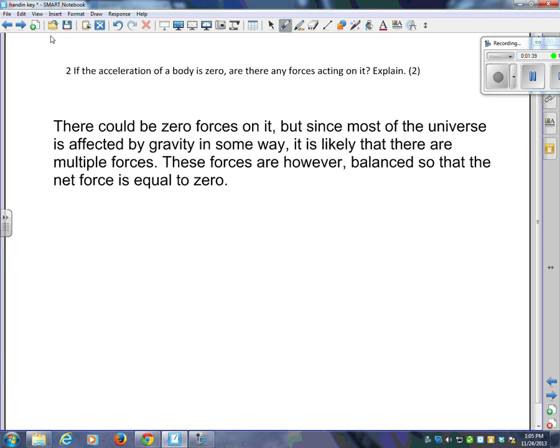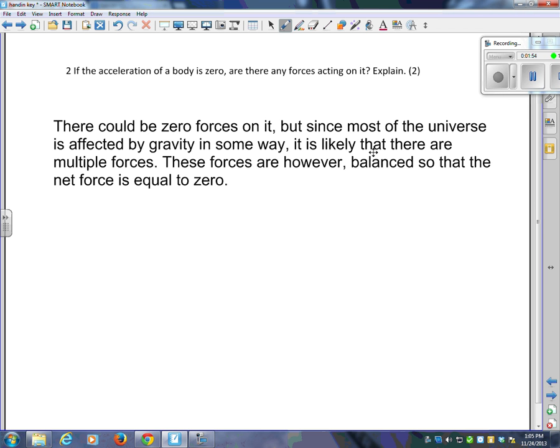All right, question number 2. If the acceleration of a body is 0, are there any forces acting on it? Explain. Well, there could be 0 forces on it, but since most of the universe is affected by gravity in some way, it's likely that there are multiple forces. These forces, however, are balanced, so the net force is equal to 0.